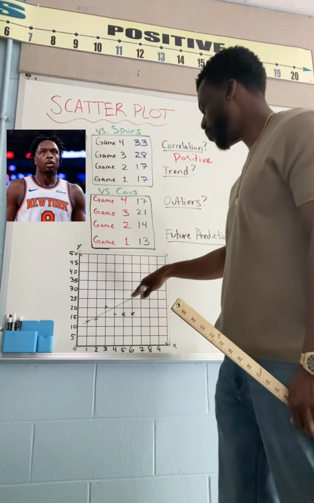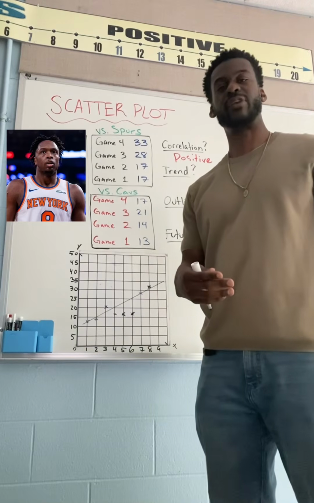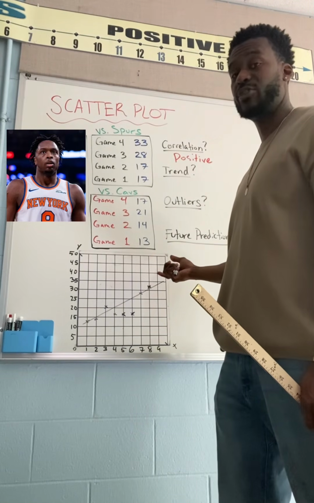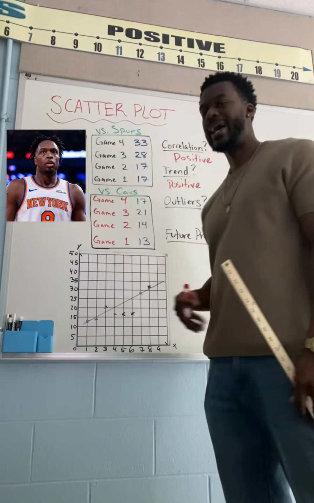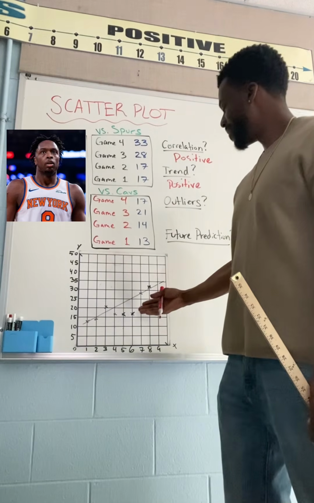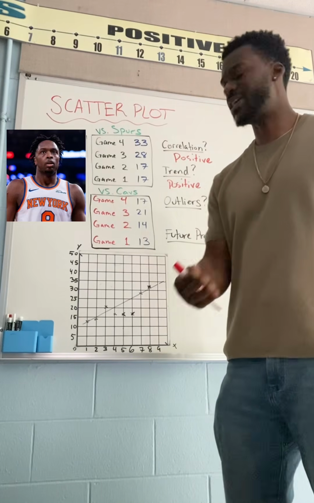We want to be more so in the middle of the data set. So if you look here, there is a trend. These numbers are going up as the game increases, with the exception of these 17 points that are pretty much down here. Now, are there any outliers? Maybe you could say that the 17 points are outliers, but I wouldn't consider them outliers because it actually happened